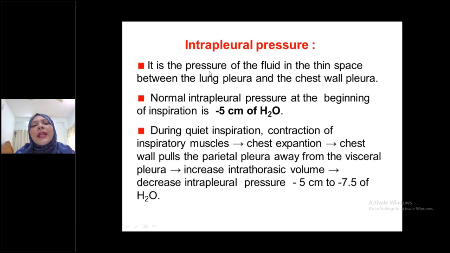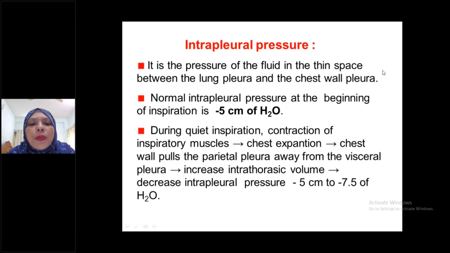So it is the pressure of the fluid in the thin space between the lung pleura and the chest wall pleura. Lung pleura means visceral pleura and chest wall pleura means parietal pleura. There is a thin layer of fluid present, which helps easy movement of the lungs.